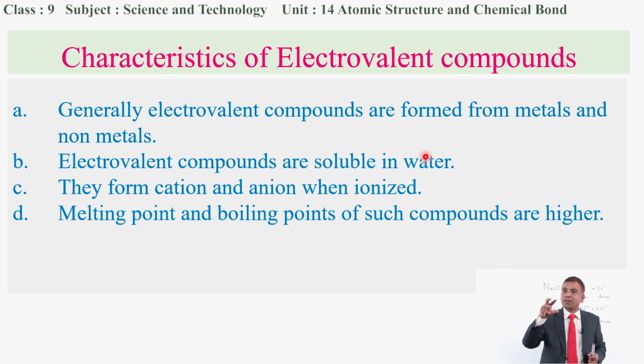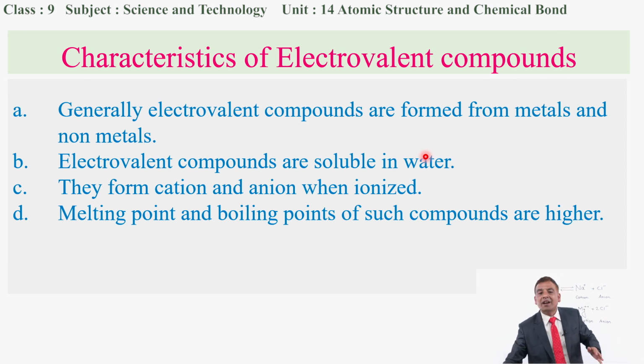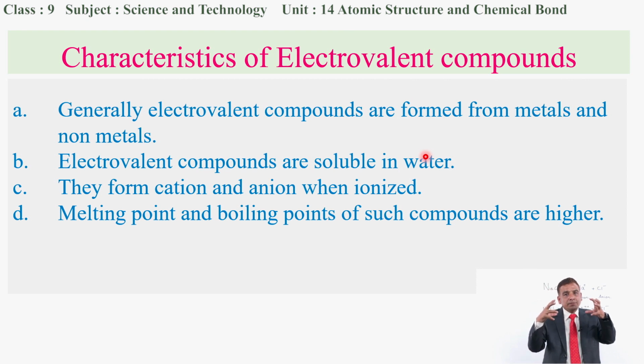Similarly, if compounds are formed by the electrovalent bond, then they have a bit higher melting as well as boiling points. Because if the bond is formed by transferring electrons, then this type of bonding is considered a bit stronger than in compounds formed by sharing electrons. If the bond is stronger, we need to supply more heat, so such compounds have higher melting points as well as boiling points.